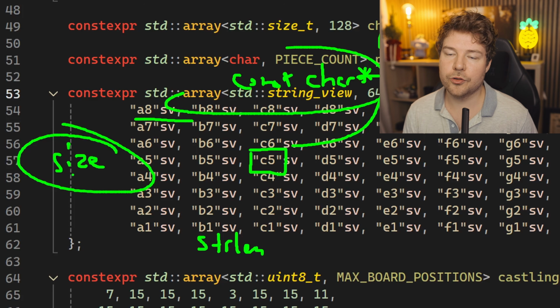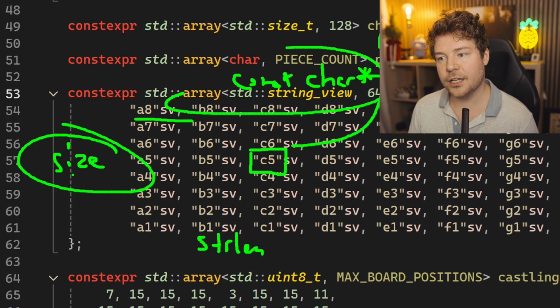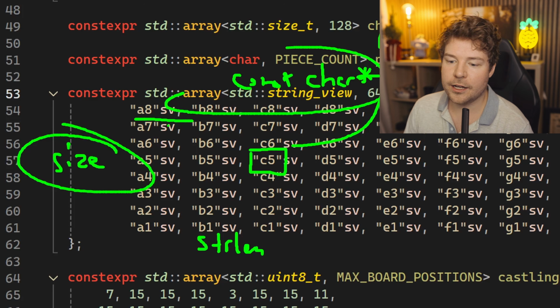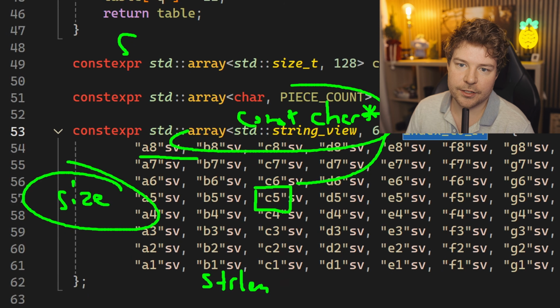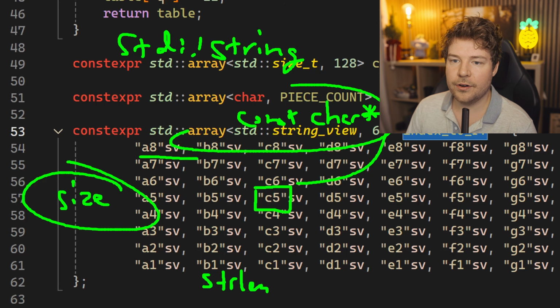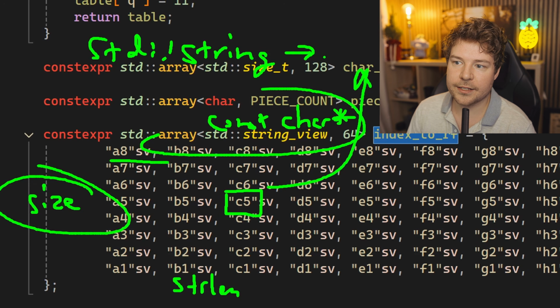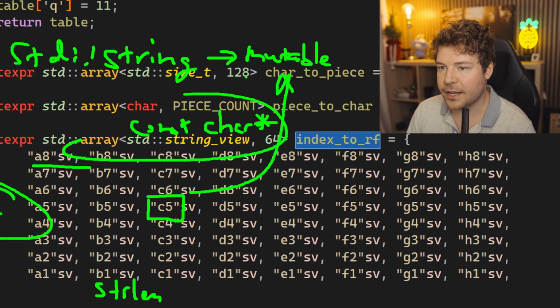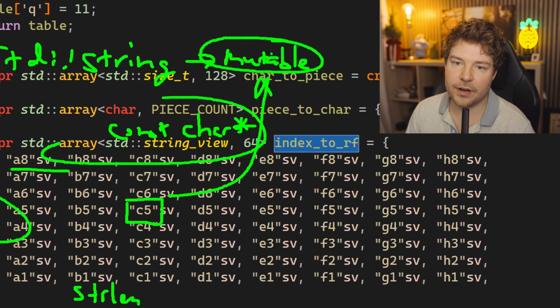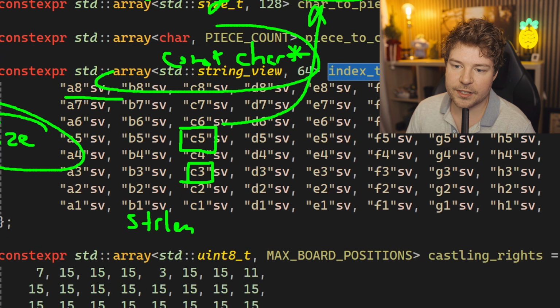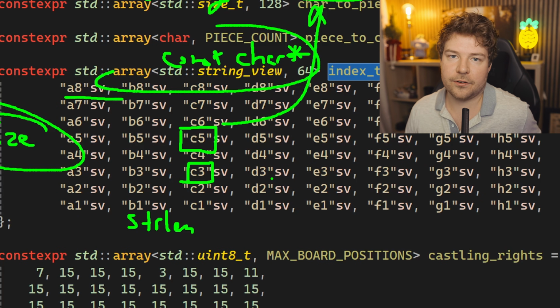Like you might not be able to do all the things you want to do, whereas you will with a string view. Now, finally, I'll obviously mention why std::string would be bad. And I guess I probably would call it bad. The reason why is because std::string is a mutable string. What that means is that it has to be modifiable. This is supposed to be obviously a read-only string literal. There is no place in this program where we would ever be modifying this, because it doesn't make any sense for us to modify it.